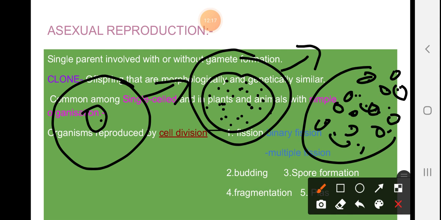Each nucleus gives rise to a single individual organism. Clear? This type of fission is known as multiple fission, seen in Plasmodium.